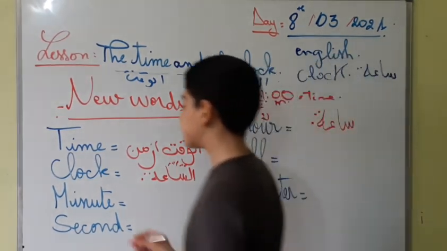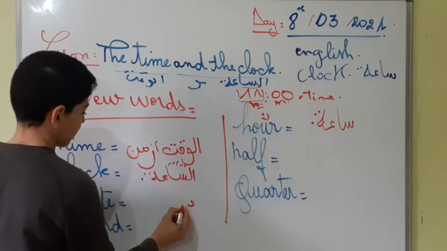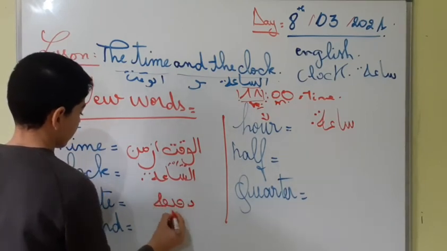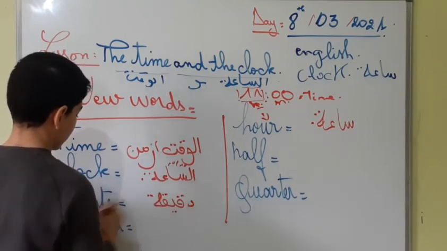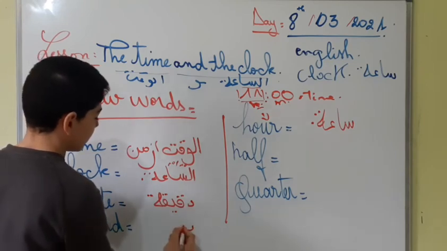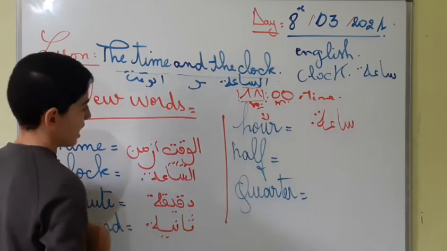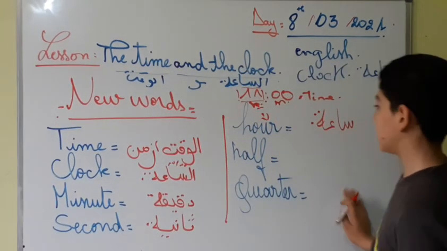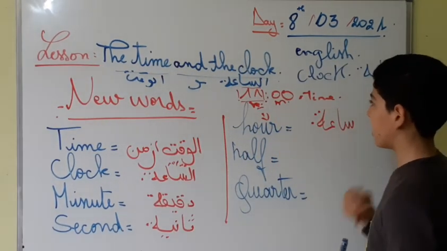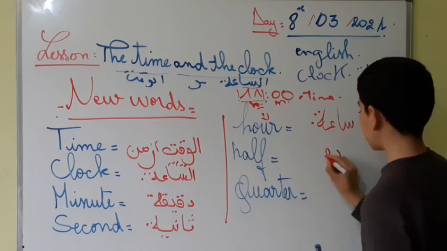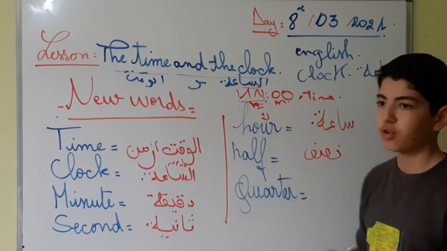Okay, minutes, we have minutes دقيقة. Second ثانية. Hour is ساعة أو ساعتين 3. Okay, half نصف. In French, demi.